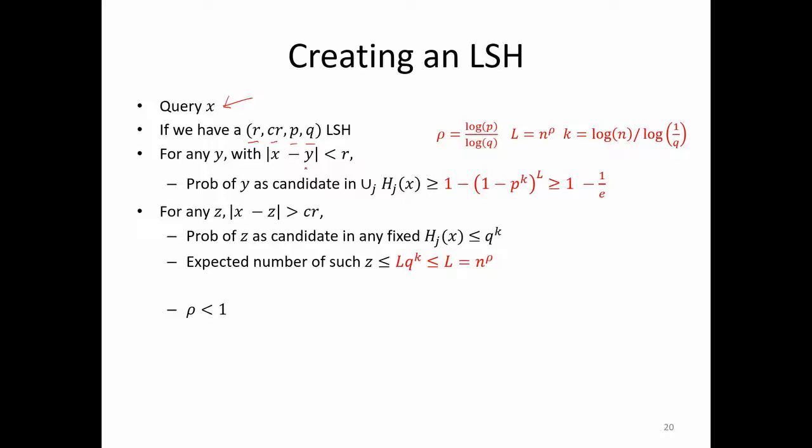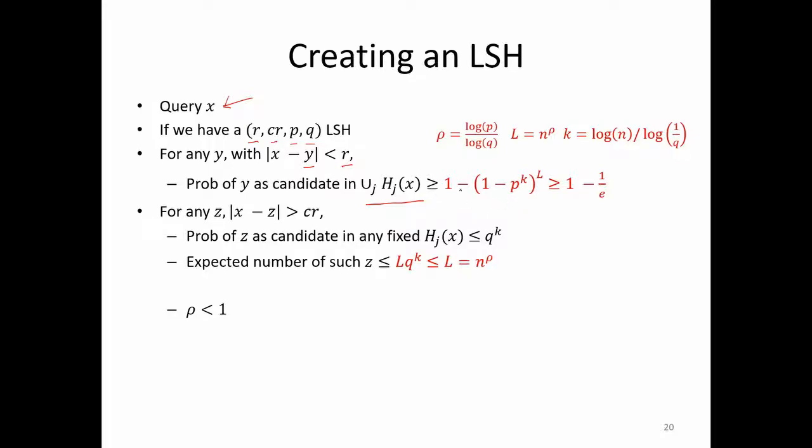So consider a point y which is within distance r of x. The probability of y being a candidate in the union of these hash tables is 1 minus p to the power k, whole to the power L. Why is this?